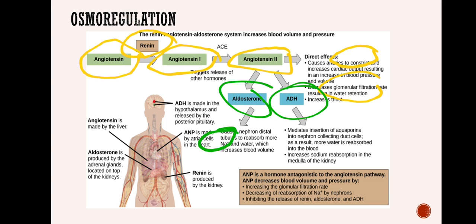Next, antidiuretic hormone. So what happens here? Antidiuretic hormone, against diuresis. Diuresis means a large amount of urine is lost. Frequent urination is called diuresis. A large amount of urine means more water is lost, which will result in lower blood pressure. So antidiuretic hormone will help in increasing the blood pressure because of the insertion of aquaporins. Aquaporins are the membrane proteins that help in passage of water molecules.